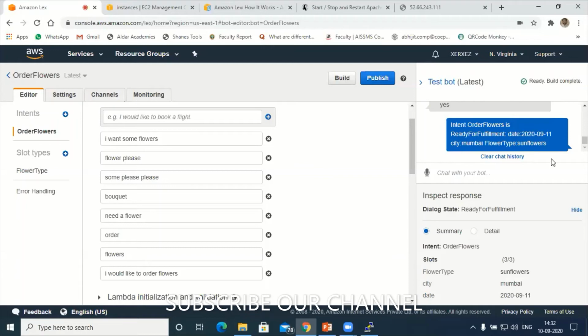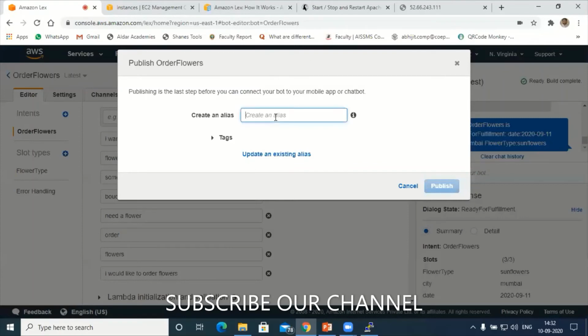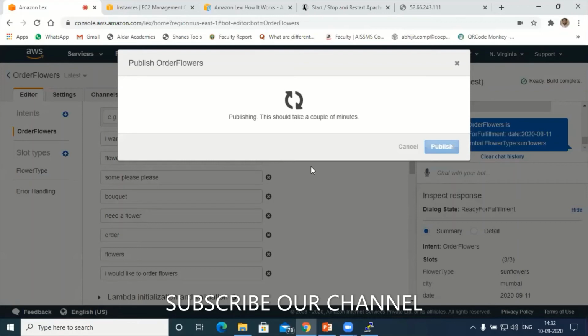Fine. Now next is time to publish this and try to integrate with WhatsApp. Go to publish. Give the alias name. Let's say the alias name is order flower, or else I'll give some different name here. Order flower bot I will give. Next, publish it. Publish the bot. So that means my bot is ready now.